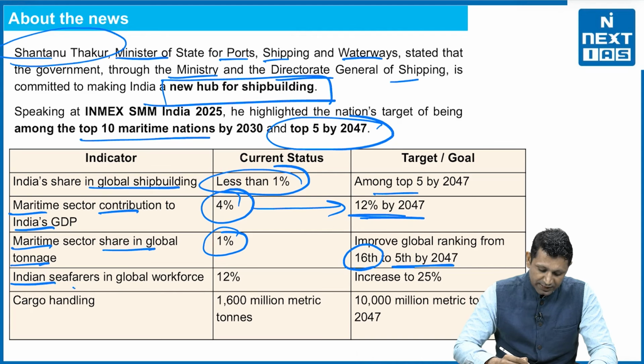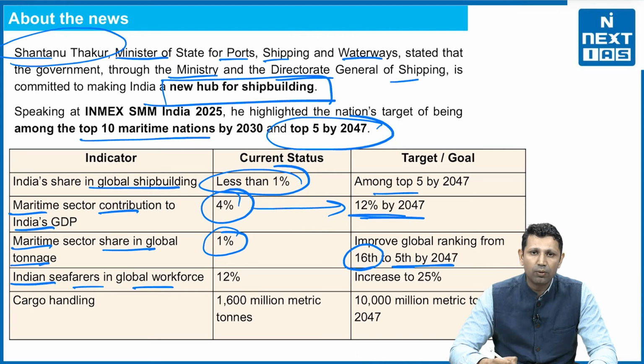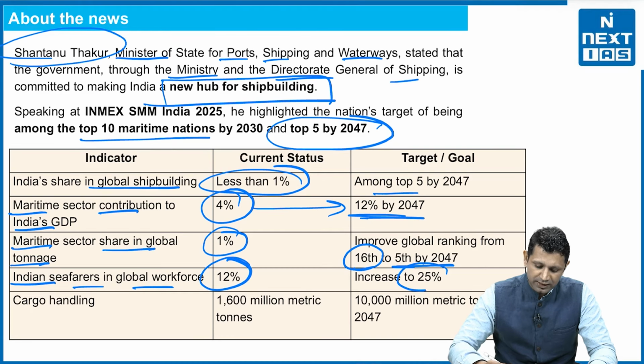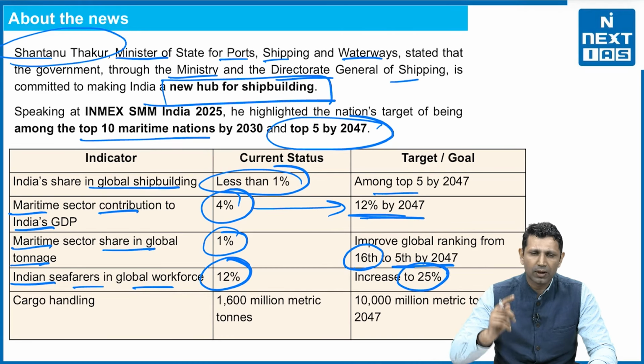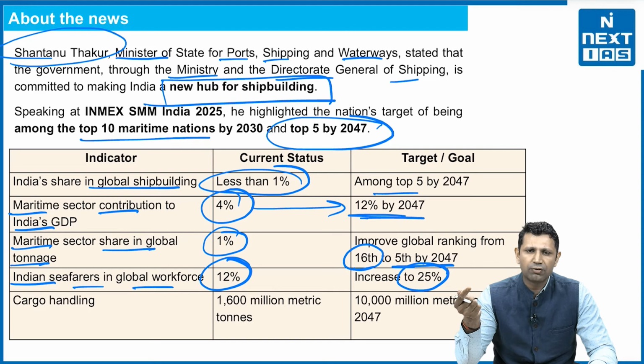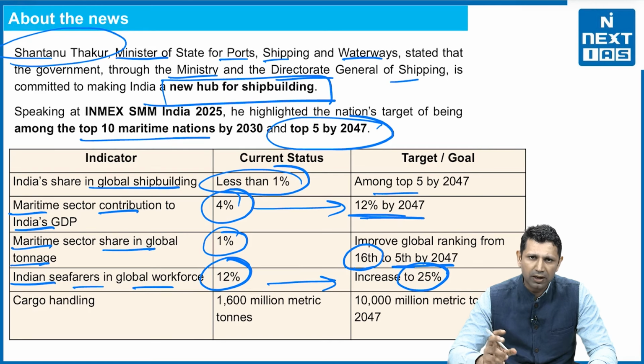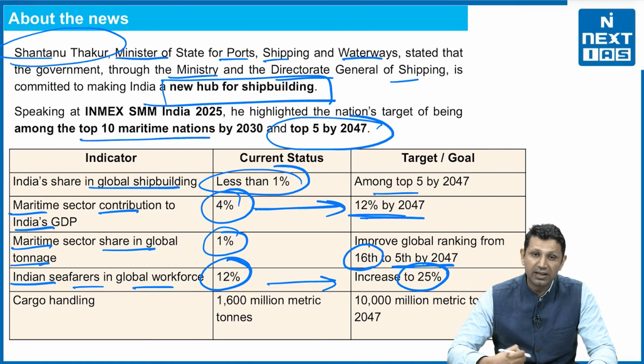And then the Indian seafarers in the global workforce are only 12%, and we have to double it, increasing it to 25%. So in terms of the workforce we have with respect to sea, we have to double it. In terms of the GDP contribution of the shipping industry to India's GDP, we have to make it 3 times.